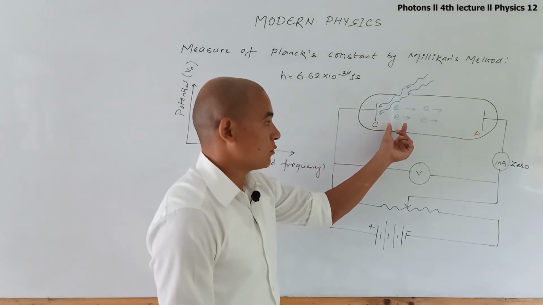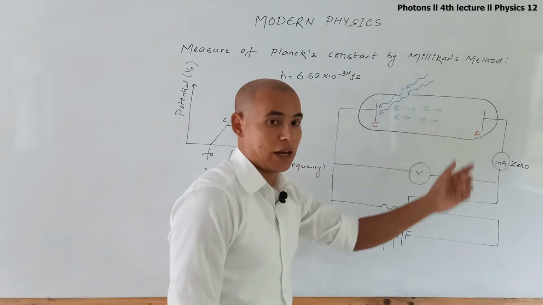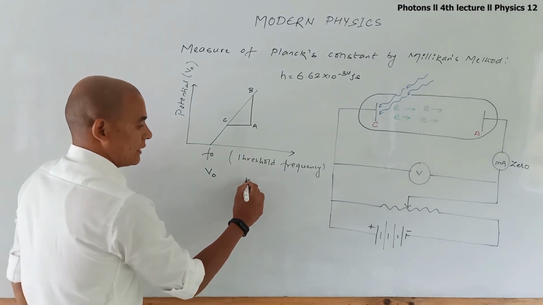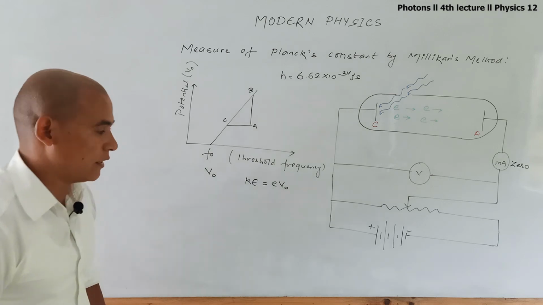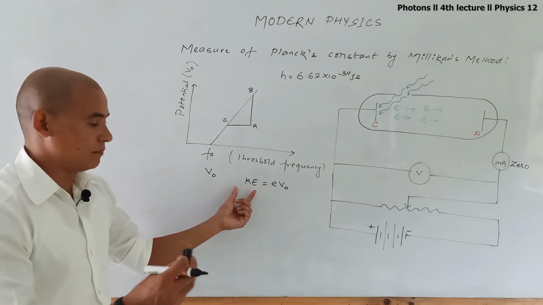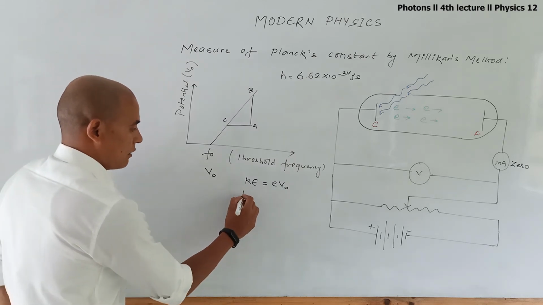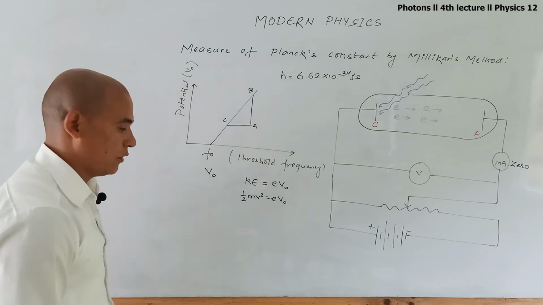Also we know the electrons which are emitted do not reach the anode. That means the electrons have been retarded, and it can be explained as kinetic energy equals eV naught. The retarded kinetic energy equals charge times stopping potential, so half m v square equals e V naught.